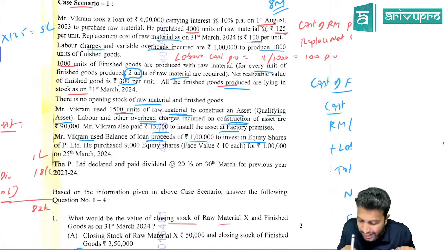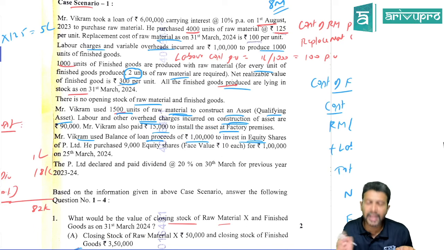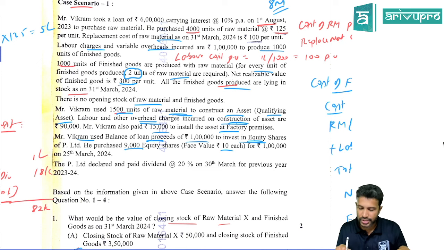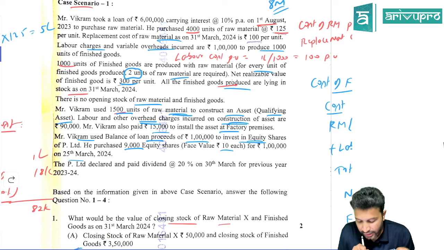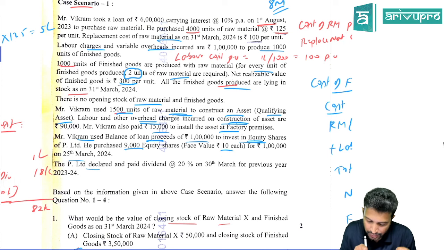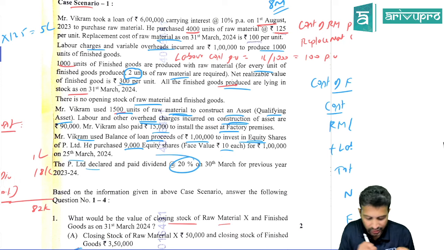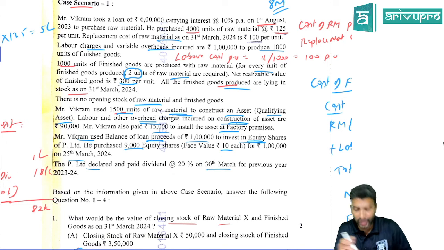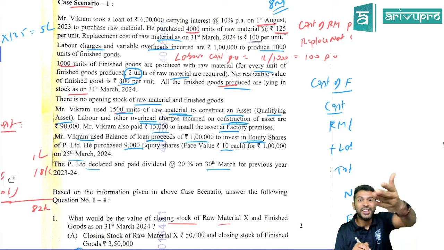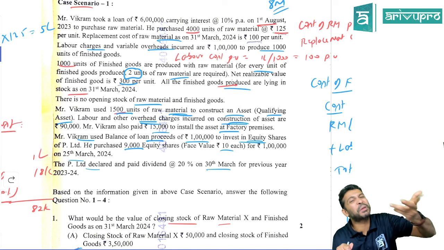So Vikram used the balance loan proceeds of 1 lakh to invest in equity shares. He purchased 9,000 equity shares, face value 10, for 1 lakh rupees. On 25th March 2024, about 5 to 6 days before the year ends, he purchased shares of P Limited. P Limited paid a dividend of 20% on 30th March. Were we already the shareholder? Yes, we bought the shares on 25th March, 5 days before the dividend declaration.